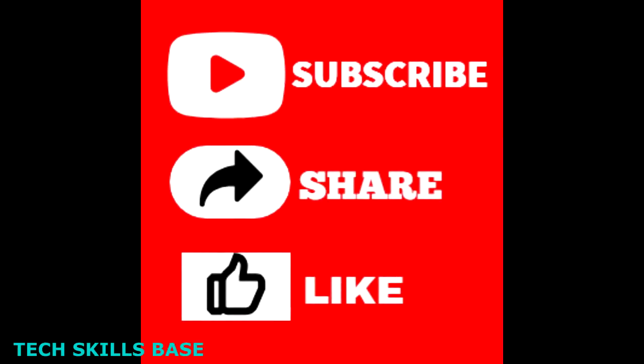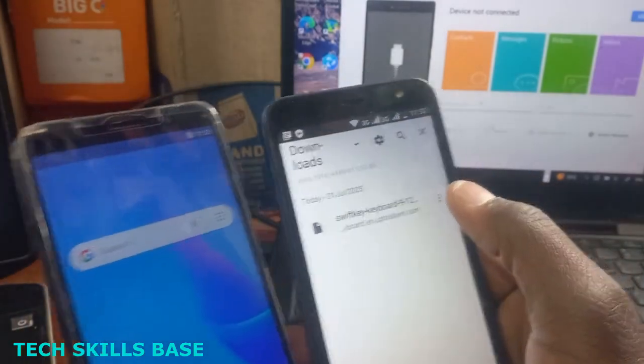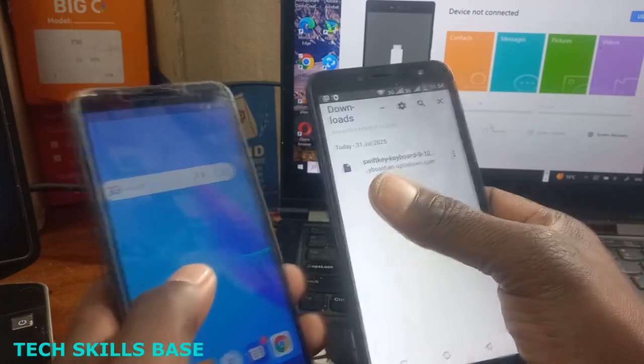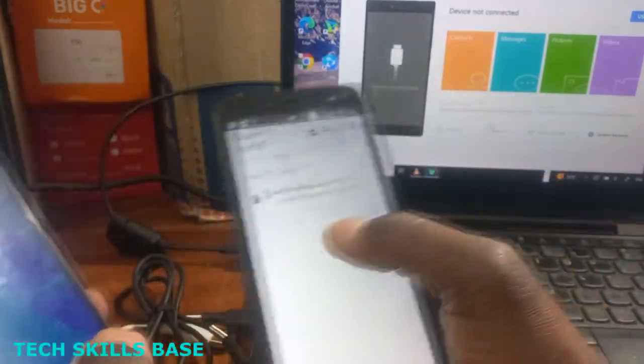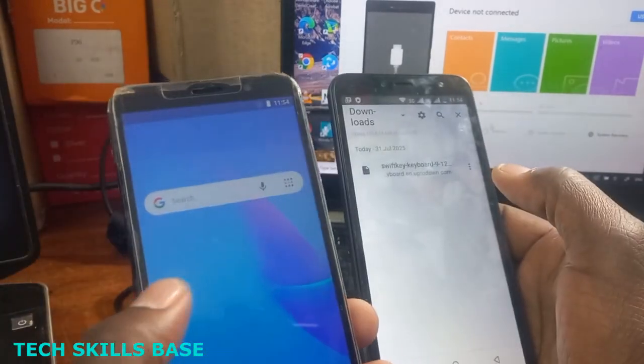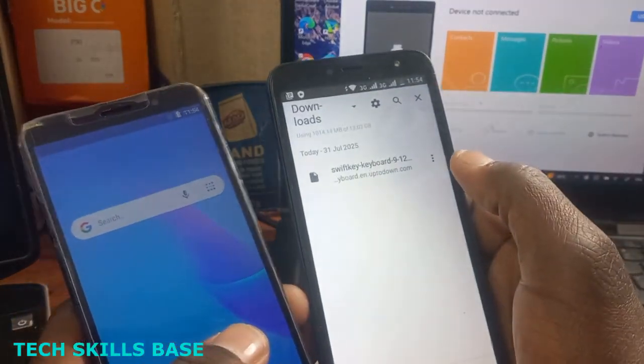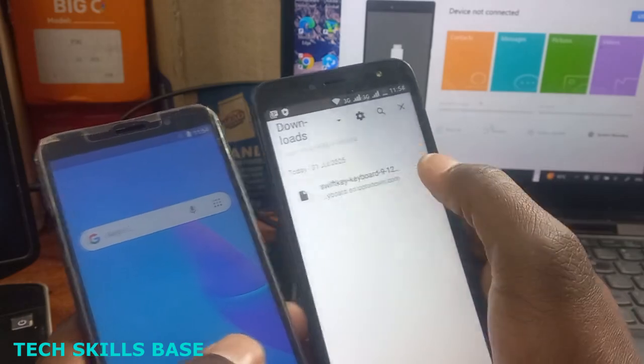We are going back. We take this phone. We have to share this one to the other phone, so that we can install this SwiftKey on this Huawei 5 Prime 2018.